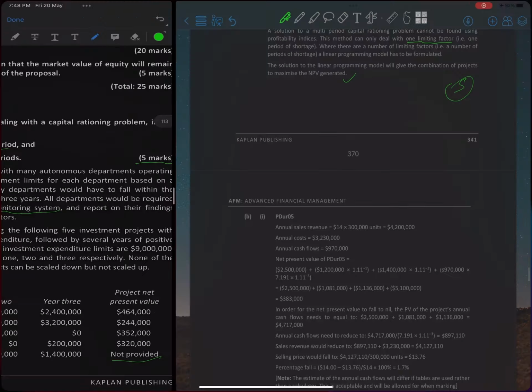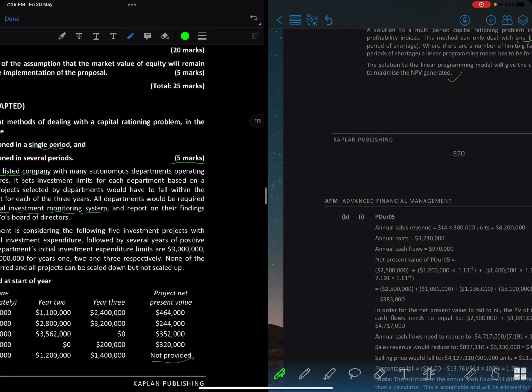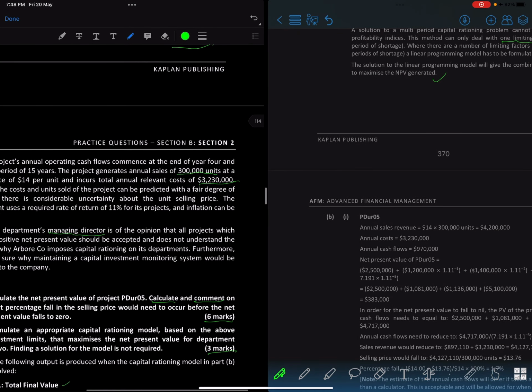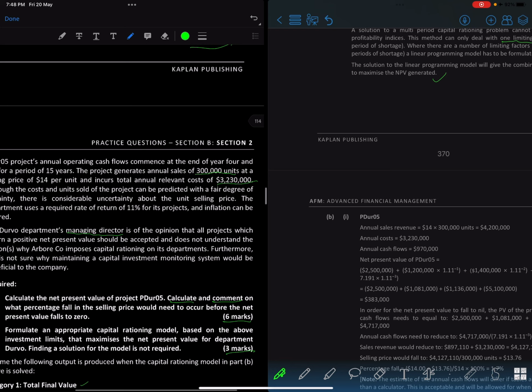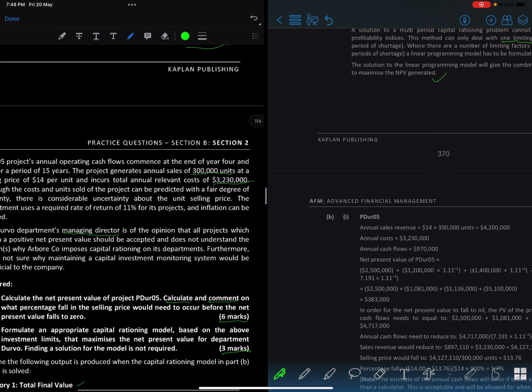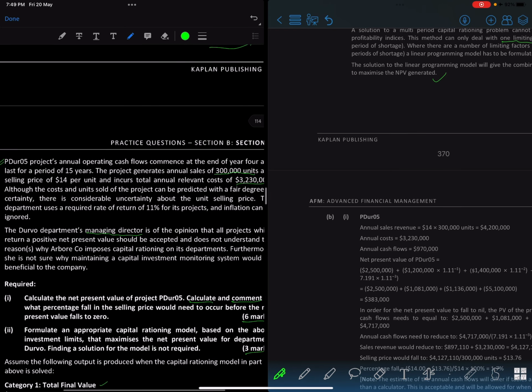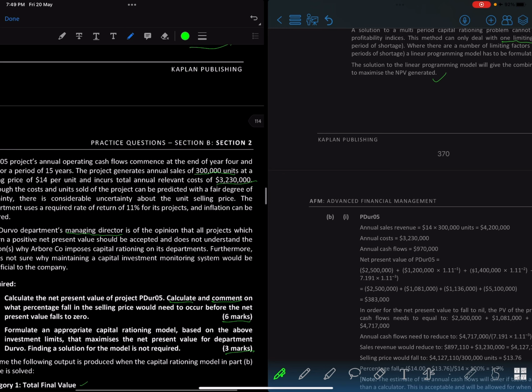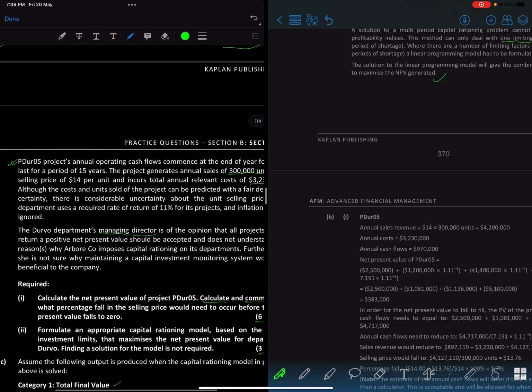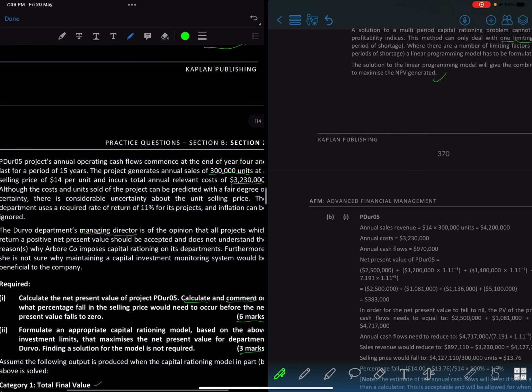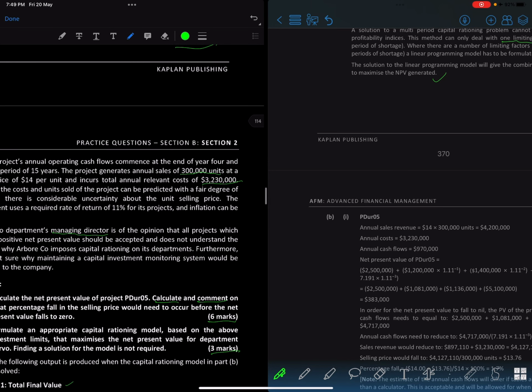Okay, regarding this, we need to find the present value of it, right? So let's just multiply sales units times the value, and then it begins at what? End of year 4, year 5, right? It lasts for a period of 15 years. How are you going to discount it? Lasts for a period of 15 years. So 4 to 19, isn't it? 4 to 19, I guess so.